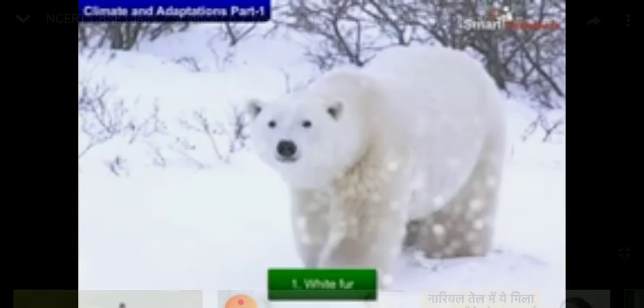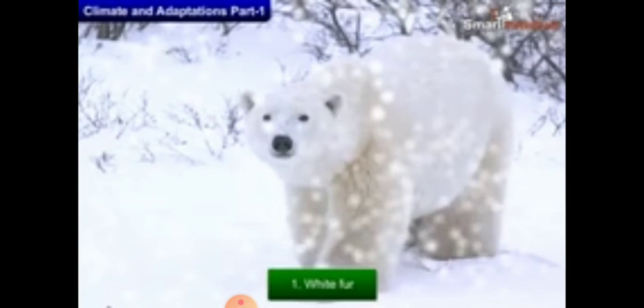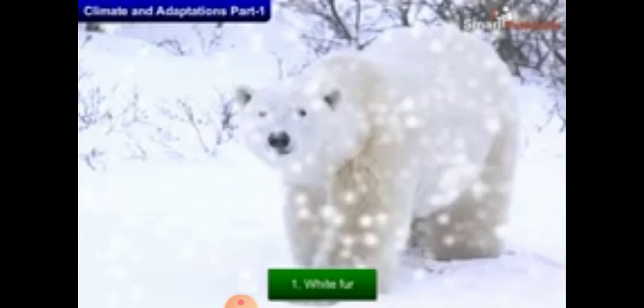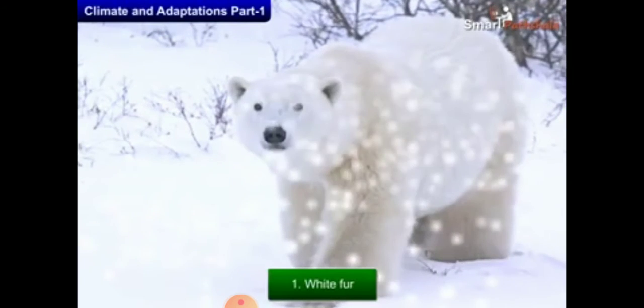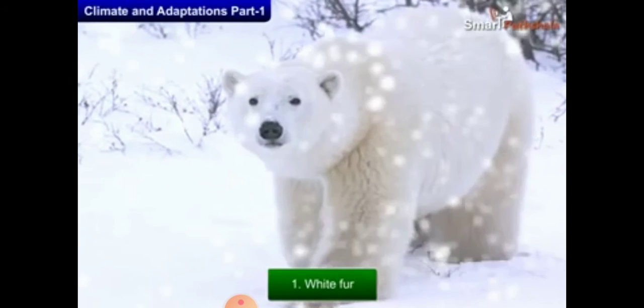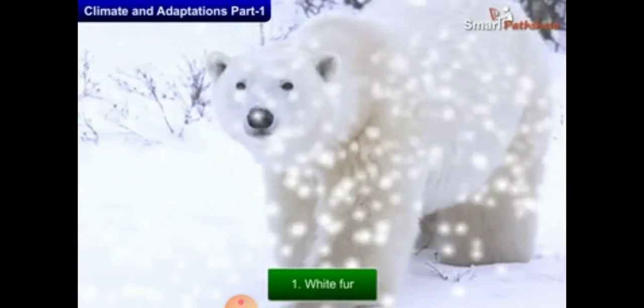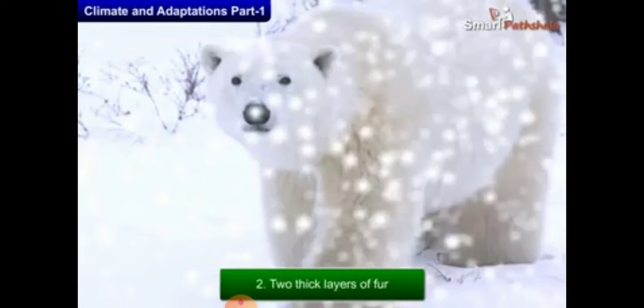So we are discussing some adaptations. First of all, the first adaptation is that it has white fur. As you know, the transparent fur reflects light and appears white, and this camouflage against the snow enables the polar bear to blend into the white surroundings and sneak up on its prey.